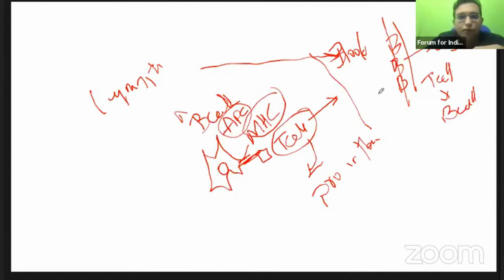But now the thought process has changed: it is both T cell as well as B cell. As you know, the newer drugs, especially rituximab and ocrelizumab, which are FDA approved for multiple sclerosis, are actually acting more on the B cells. So you need to understand these facts.